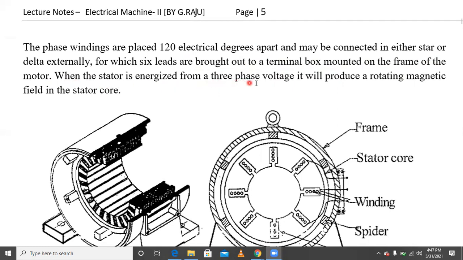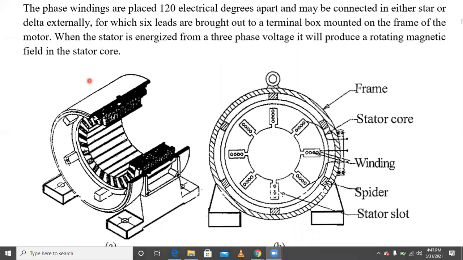When the stator is energized from the three-phase voltage, it will produce a rotating magnetic field on the stator core. Because of the three-phase supply, the rotating magnetic field is developed in the three-phase winding. In later classes you can easily understand how the rotating magnetic field rotates. The magnetic field rotates at a speed called the synchronous speed.